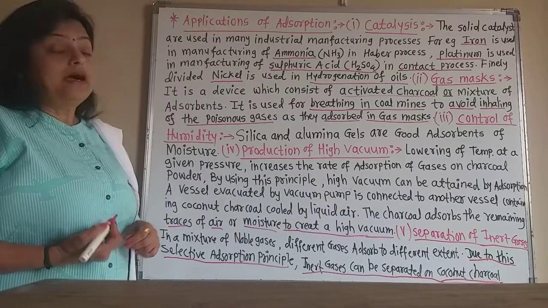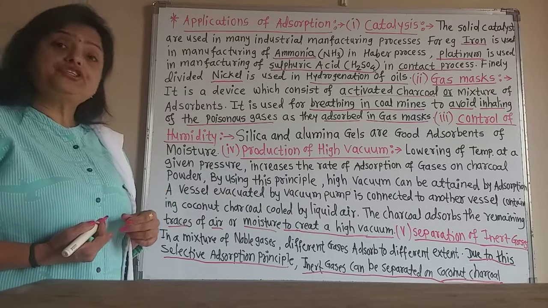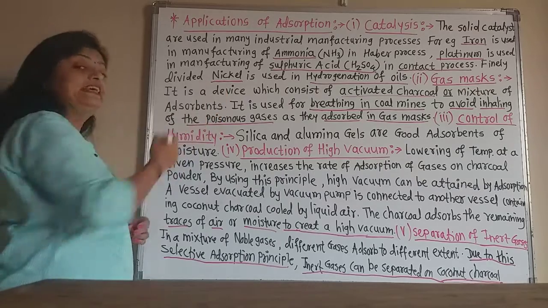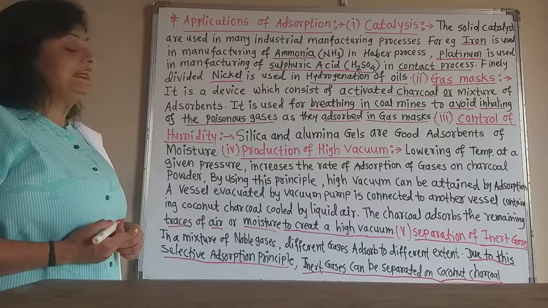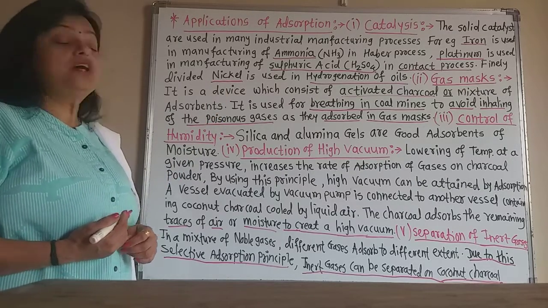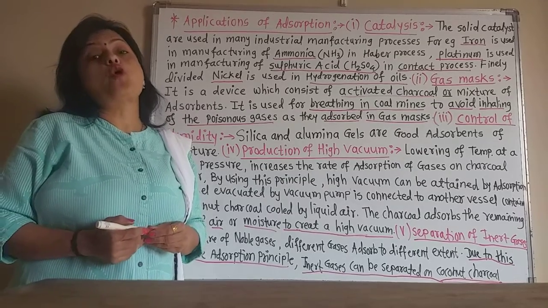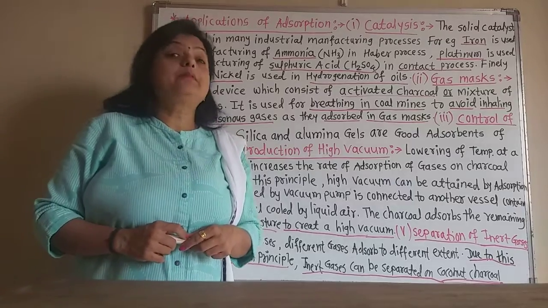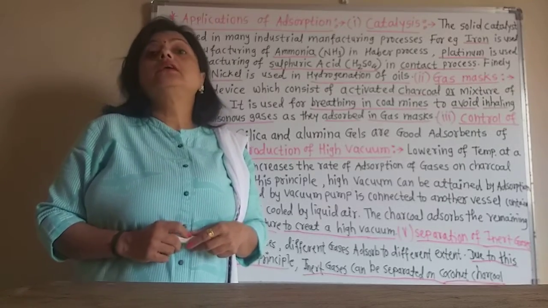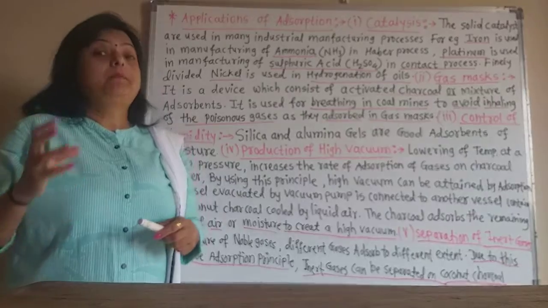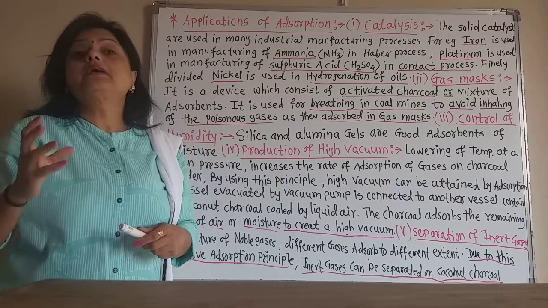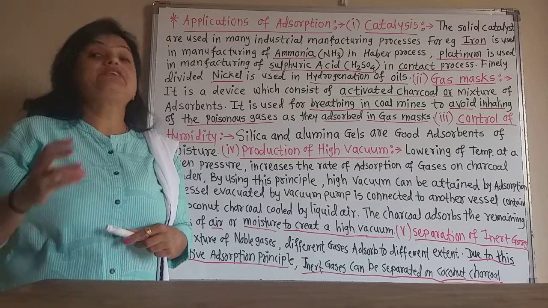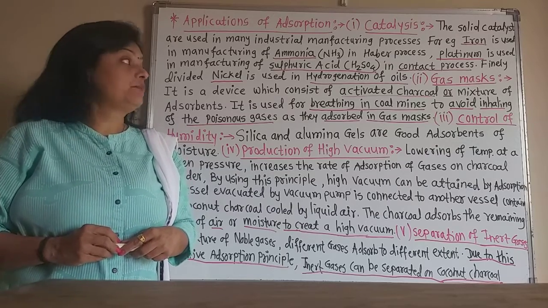So again, the third catalyst which is used in industrial processes is finely divided nickel. Now this nickel is used as the catalyst in the hydrogenation of oils. We know that oils have carbon-carbon double bonds, that is, the fatty acids in oils have carbon-carbon double bonds, and due to that oils are liquid at room temperature.